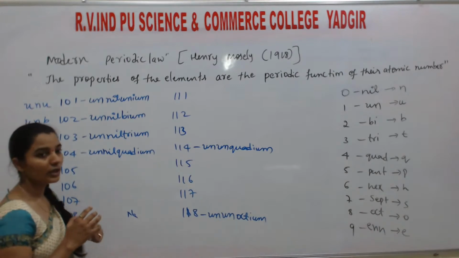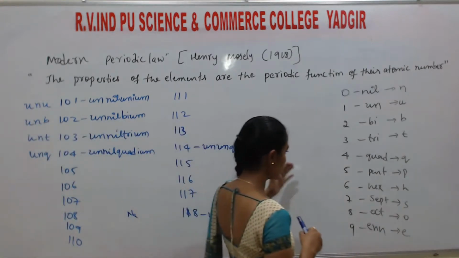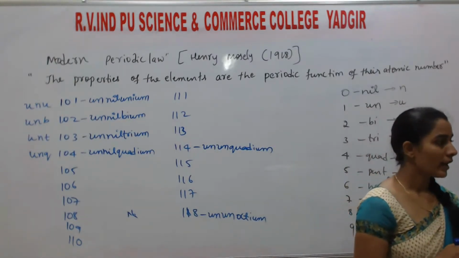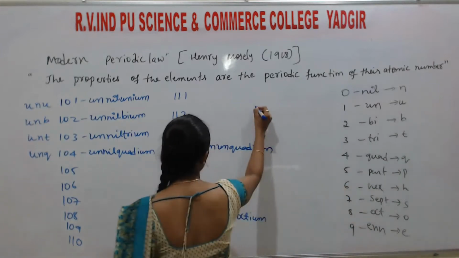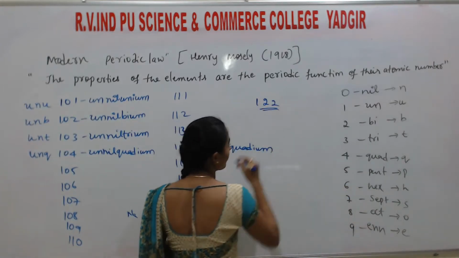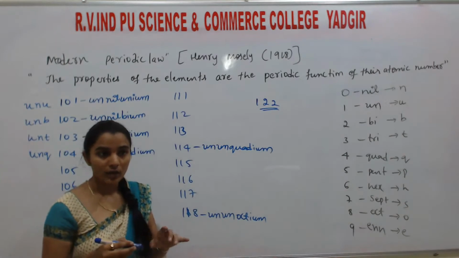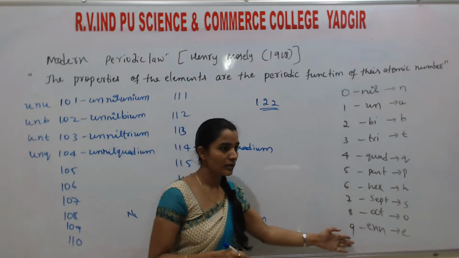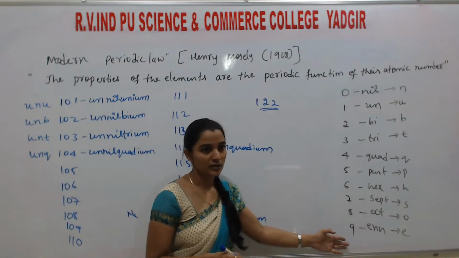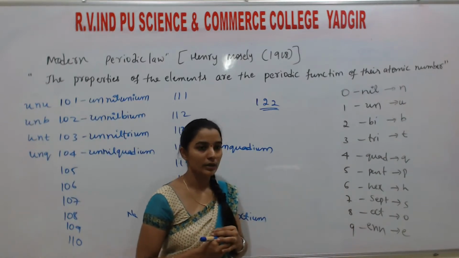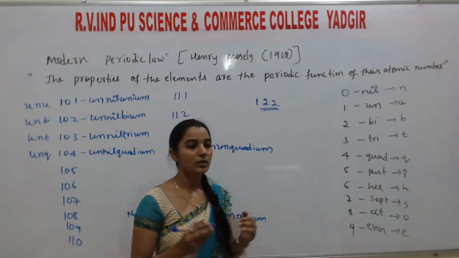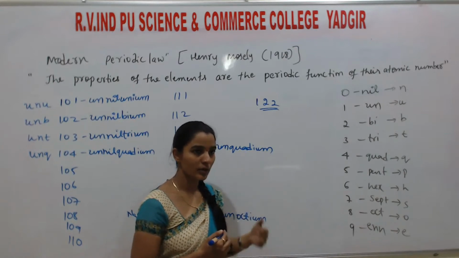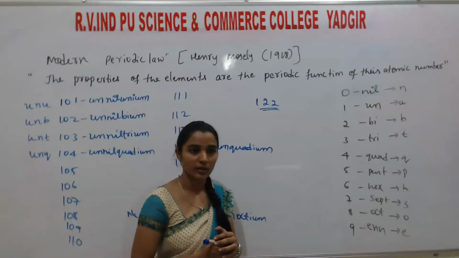So to overcome the dilemma of assigning names, they suggested this unique system to name the elements with atomic number greater than 100. So students, assume there is an element with atomic number 122 that is not yet discovered, but we can write the name of this element 122 by using these terms. Understand? So this is all about the modern periodic table. In the next class, we will discuss the classification of the elements in different blocks, their general properties, their general configuration, everything. Okay? Thank you.